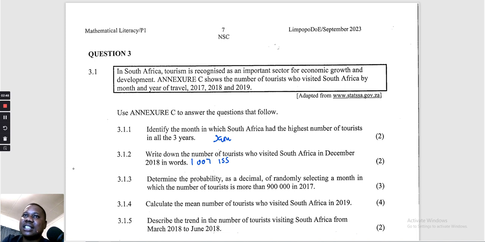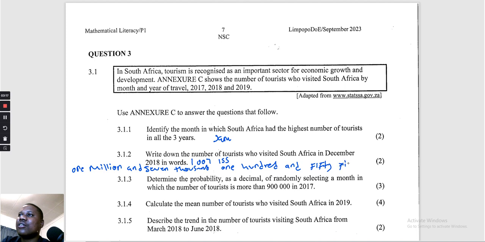So I'm just going to start here. This is 1 million, and 7,000, 155 tourists.